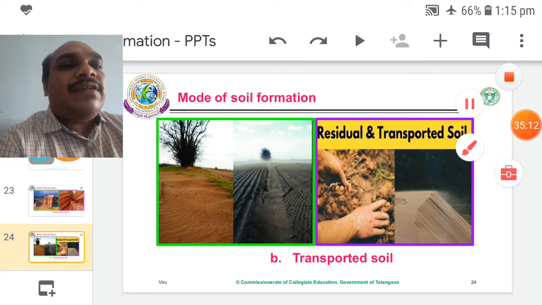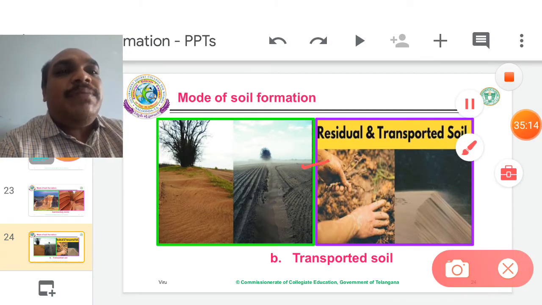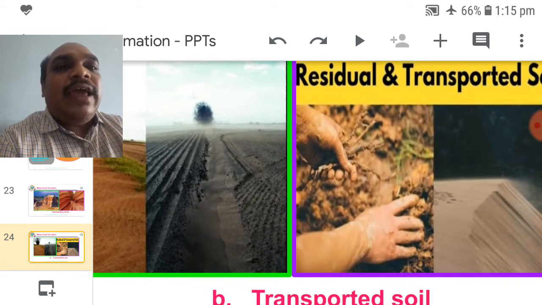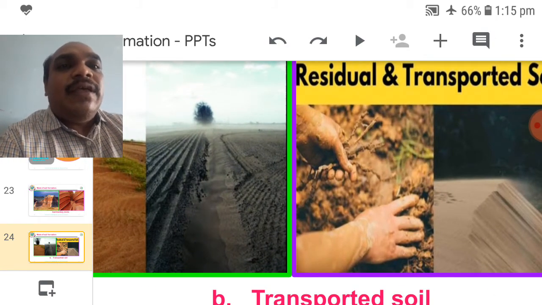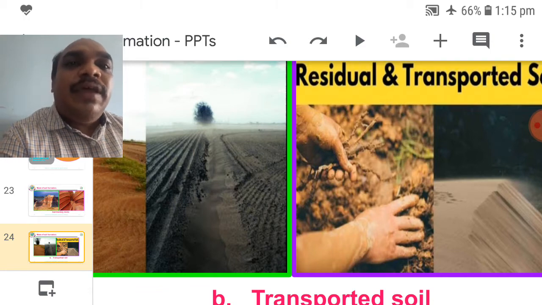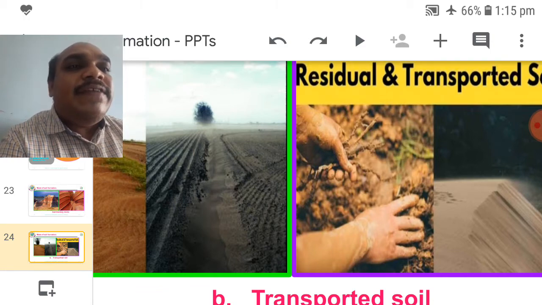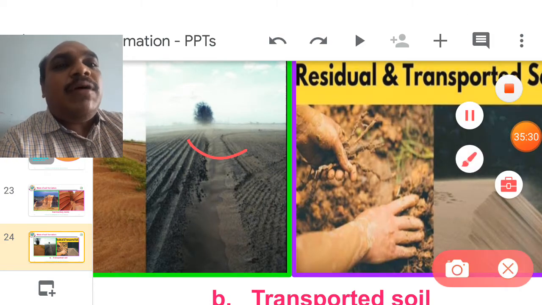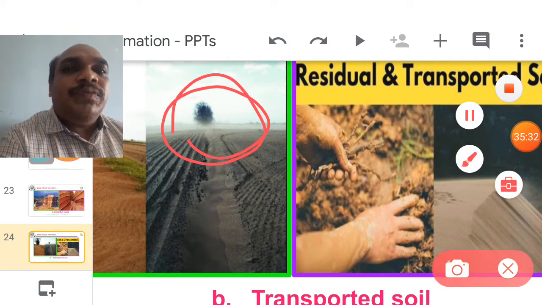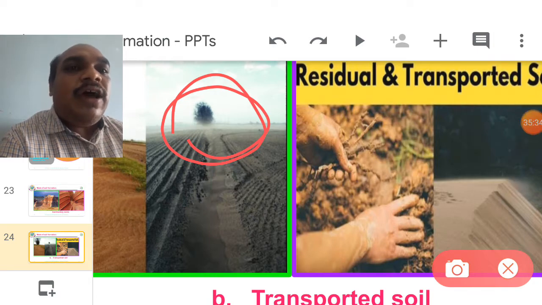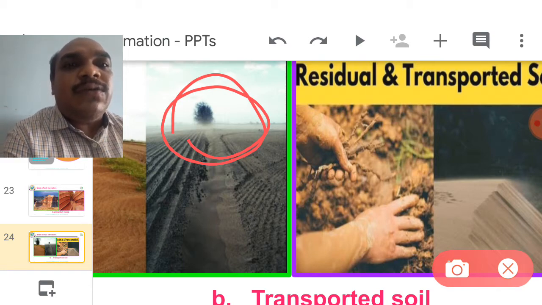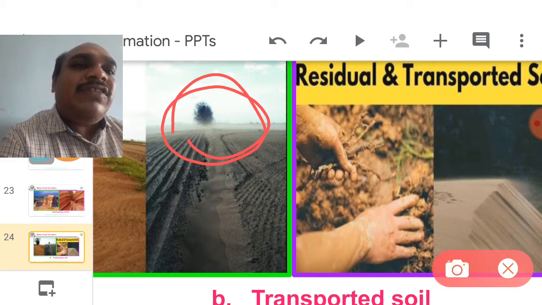Now the second one is transported soil. You observe here big winds like hurricanes. When big winds blow, the soil particles, in a small hurricane, during that hurricane wind, the surface soil particles are also thrown away.